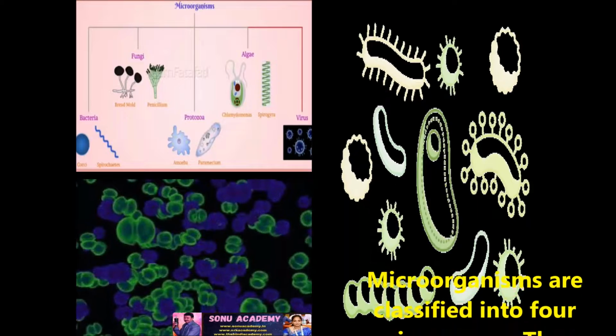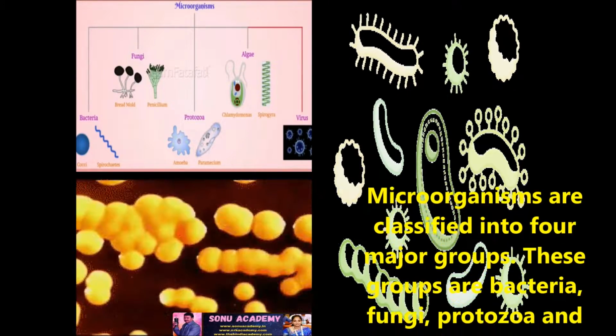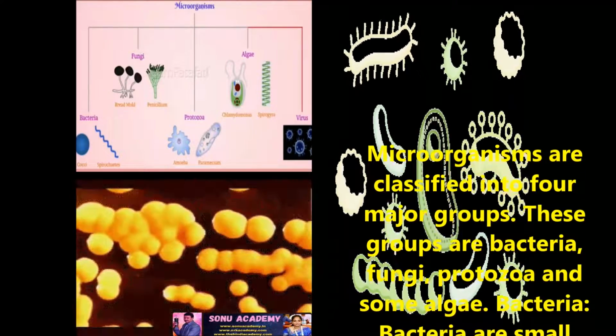Microorganisms are classified into four major groups. These groups are bacteria, fungi, protozoa, and some algae.